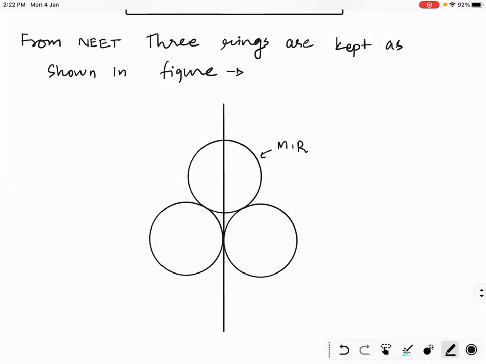All the rings are identical. Okay, you try to solve this question. Meanwhile, I'll give you some hint. All the three are rings.